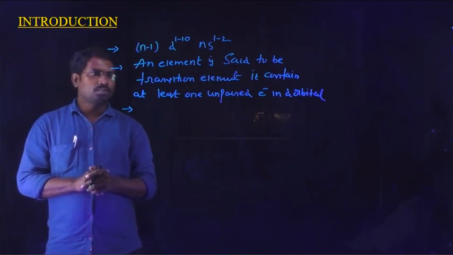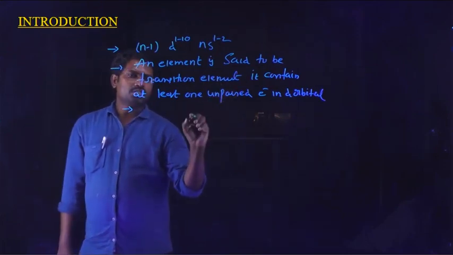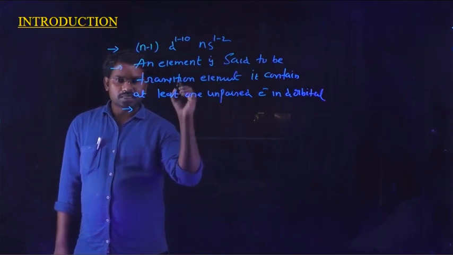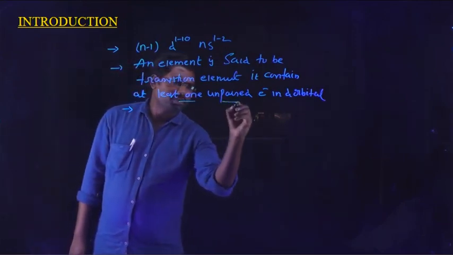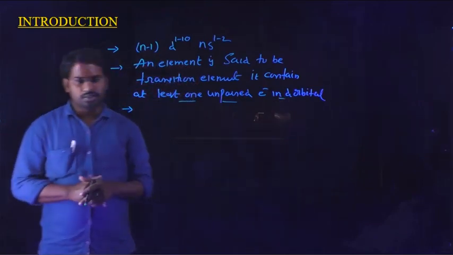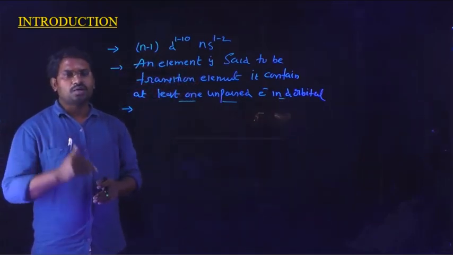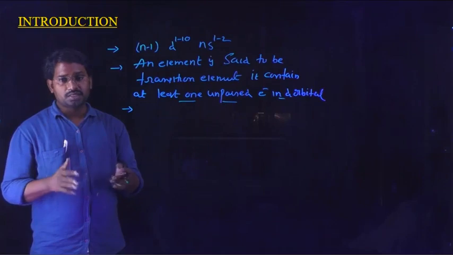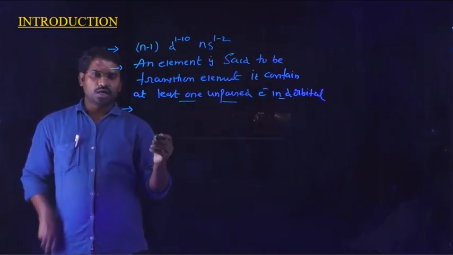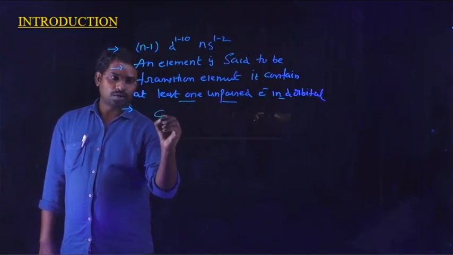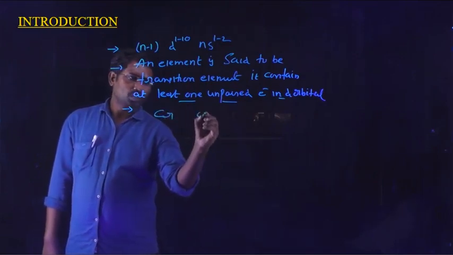Therefore, an element which belongs to the d block is said to be a transition element. It contains at least one unpaired electron in its d orbital. But this fails in the case of zinc, cadmium, and mercury, and also in the case of chromium and copper.